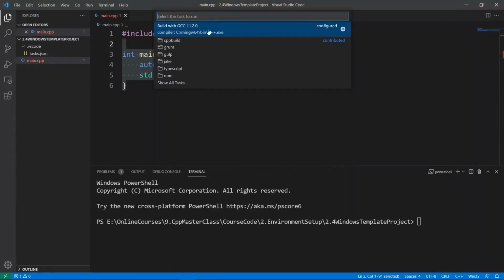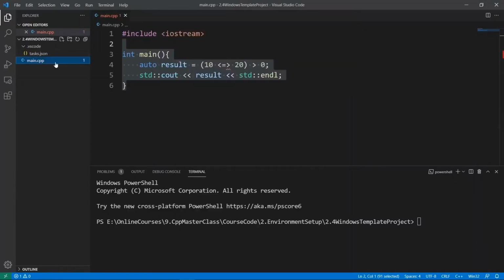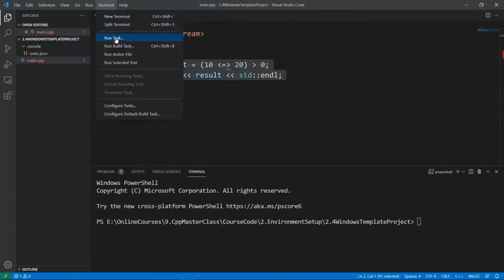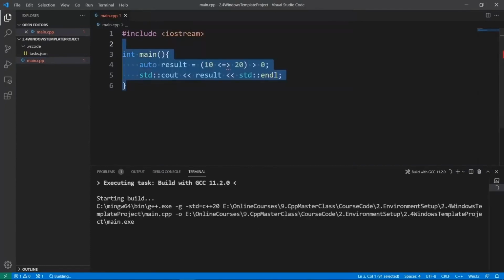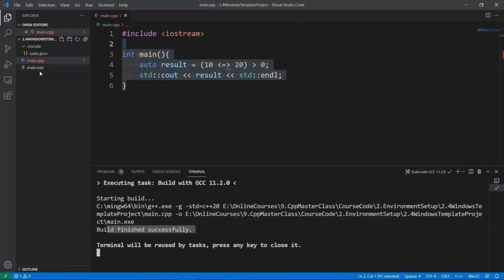Again, if you are using a newer version, that's what you should use. And if we click on this, please make sure you have the main CPP file selected before you do this. So I have this selected, and I'm going to go to run task, and I am going to click on this. You're going to see that this kicks off the process to build our program. We're going to wait for this to finish, and you're going to see that it is using C++20 here. We're going to see that the build finished successfully, and we have a main.exe file created here.